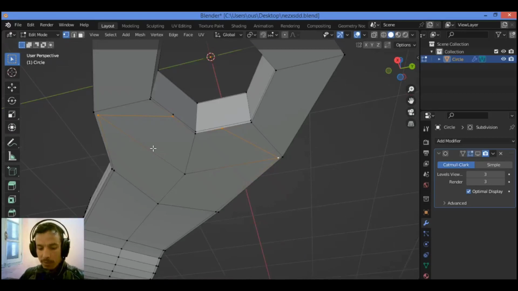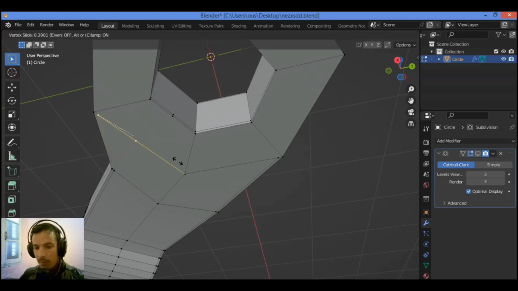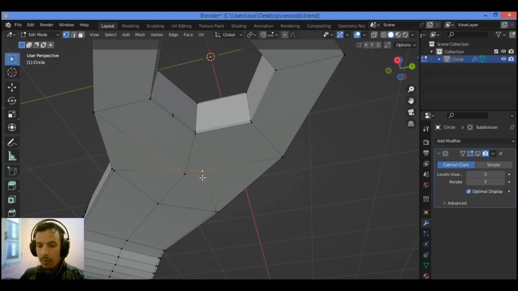Select these four vertices like this, X, limited dissolve. Then let's slide this vertex. And slide this vertex, G twice. Hit F to fill. Let's connect these two vertices.